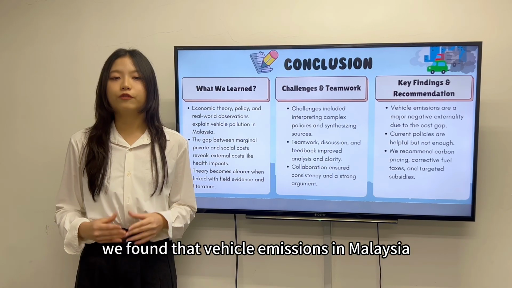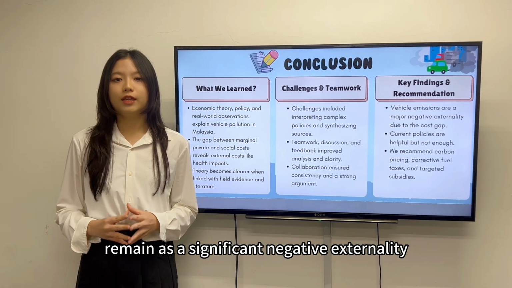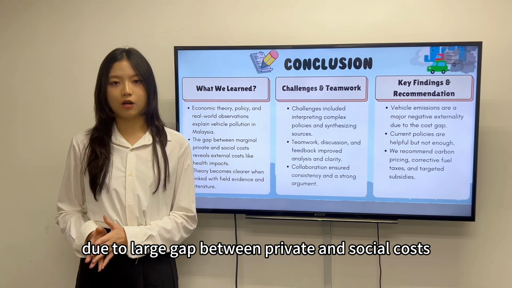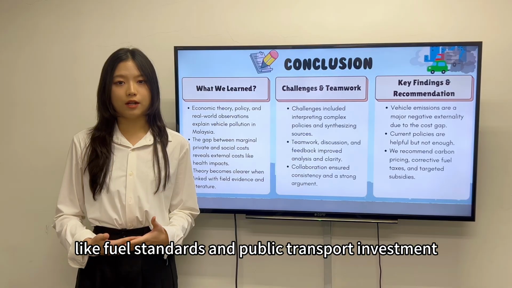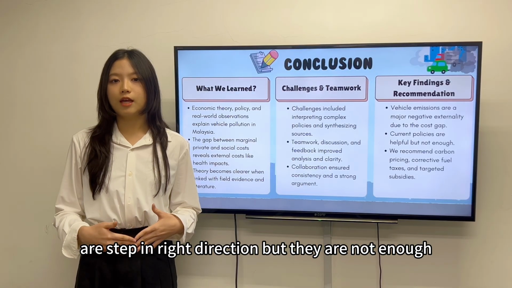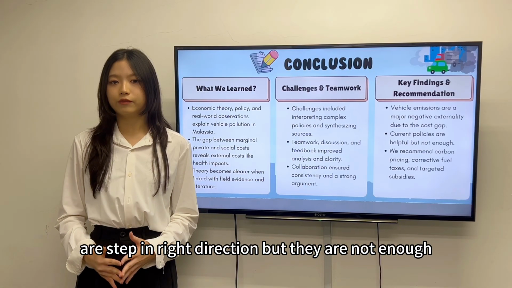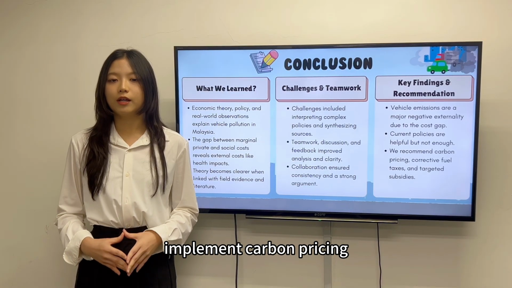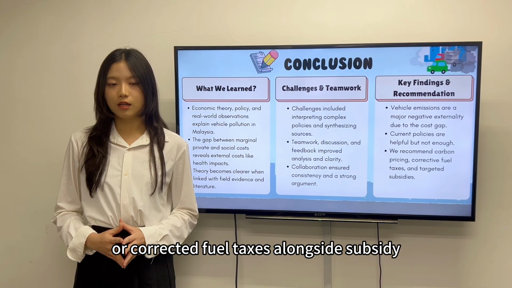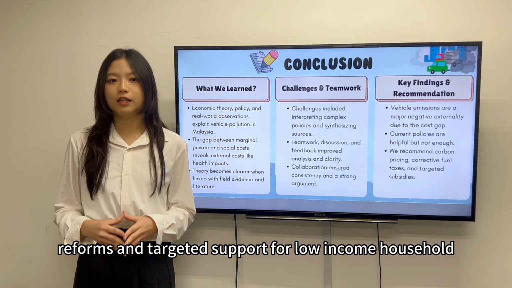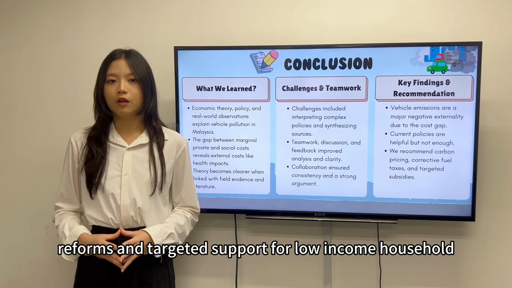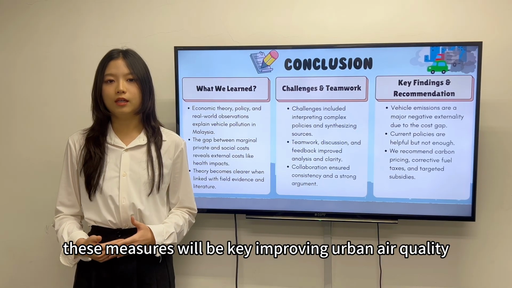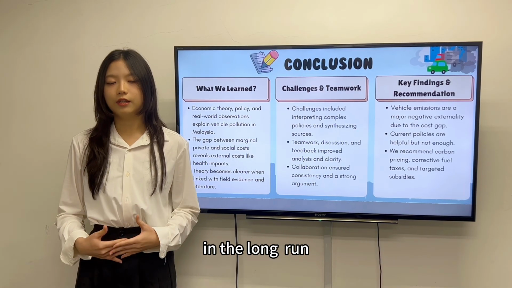In conclusion, we found that vehicle emissions in Malaysia remain a significant negative externality due to the large gap between private and social costs. Although current policies like fuel standards and public transport investment are steps in the right direction, they are not enough. Drawing from international experiences, we recommend that Malaysia implement carbon pricing or corrective fuel taxes alongside subsidy reforms and targeted support for low-income households. Combined with investment in cleaner transport alternatives, these measures will be key in improving urban air quality in the long run. That's all from us.